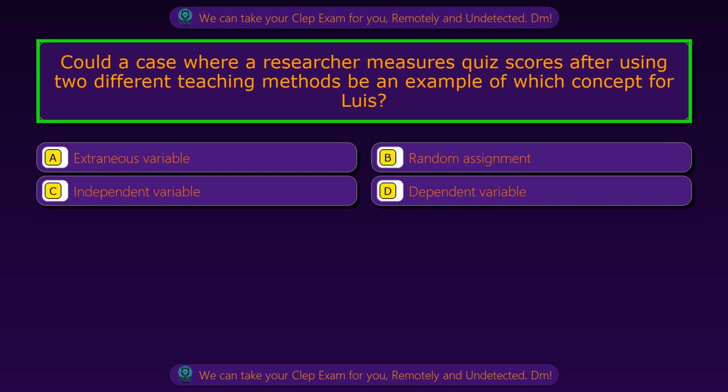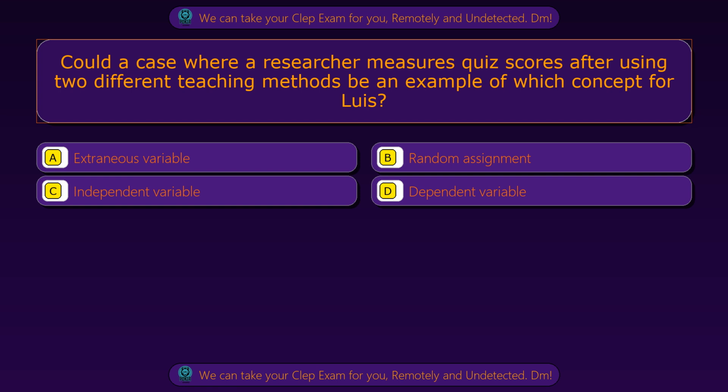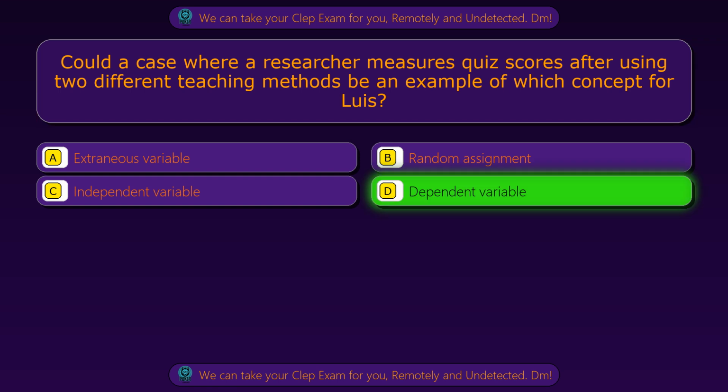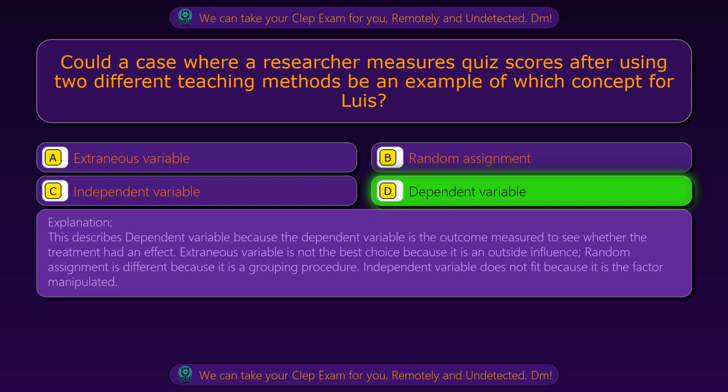Question 91. Could a case where a researcher measures quiz scores after using two different teaching methods be an example of which concept for Luis? Option A, extraneous variable. Option B, random assignment. Option C, independent variable. Option D, dependent variable. The correct answer is option D, dependent variable. This describes dependent variable because the dependent variable is the outcome measured to see whether the treatment had an effect.